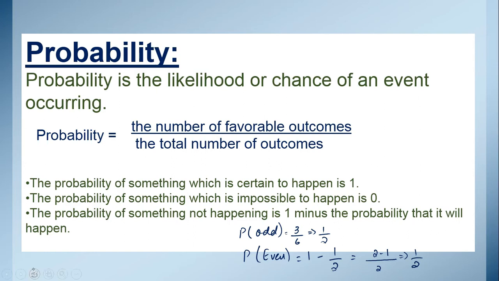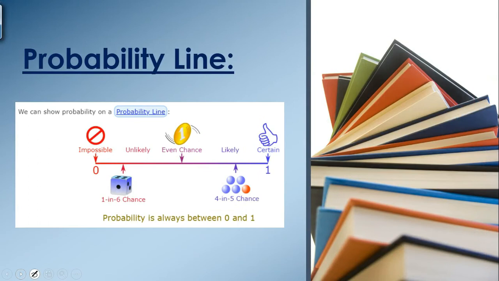Okay. Now, if we move towards the next topic, and that is the probability line. So remember, as I have told you, the total probability of any event is equal to 1. So your probability always lies between 0 and 1. That's why we will get the answer in fraction or in decimal. Now, when we have an even chance, like in the example of the dice, if we have the probability of an odd number or an even number, both have a 50-50% chance.